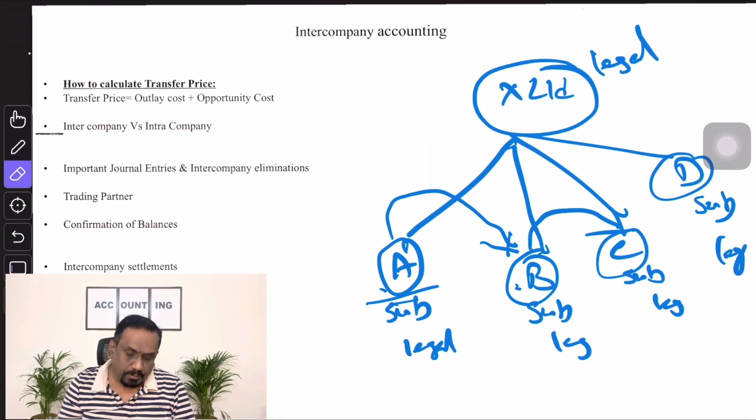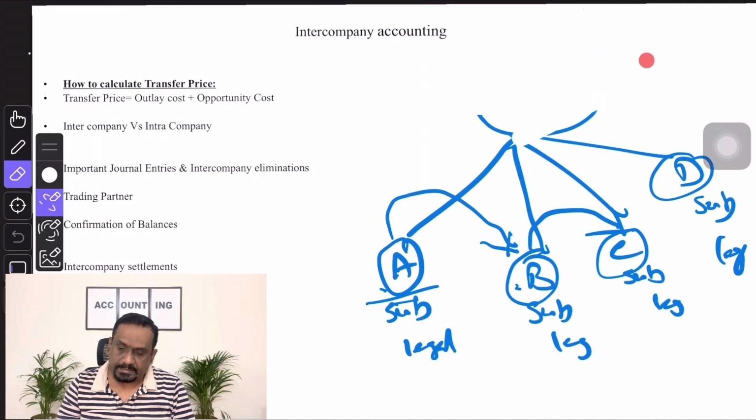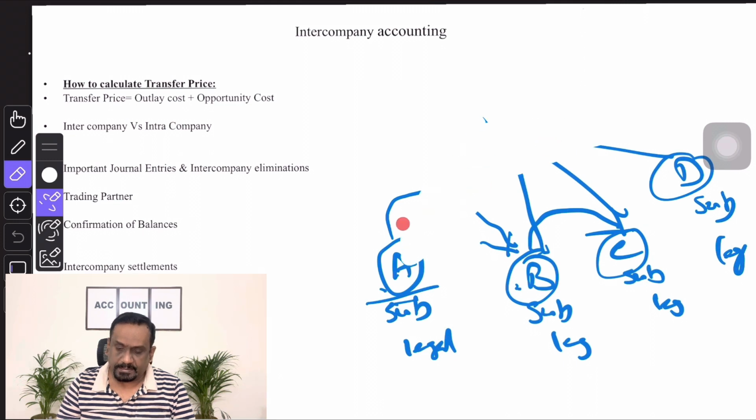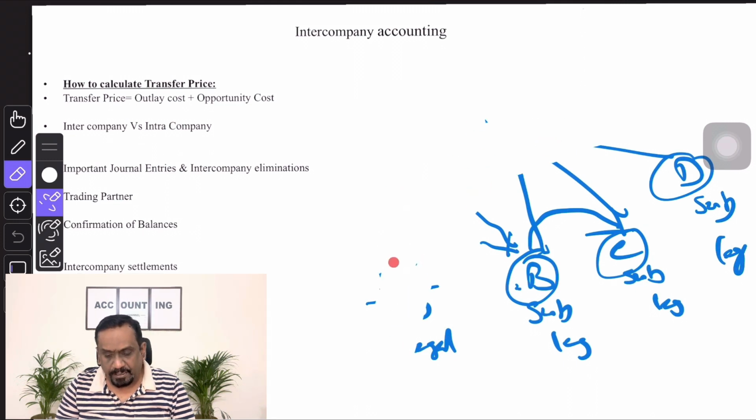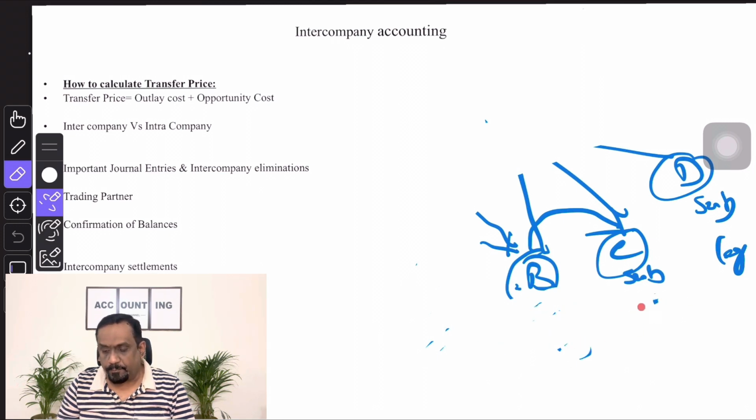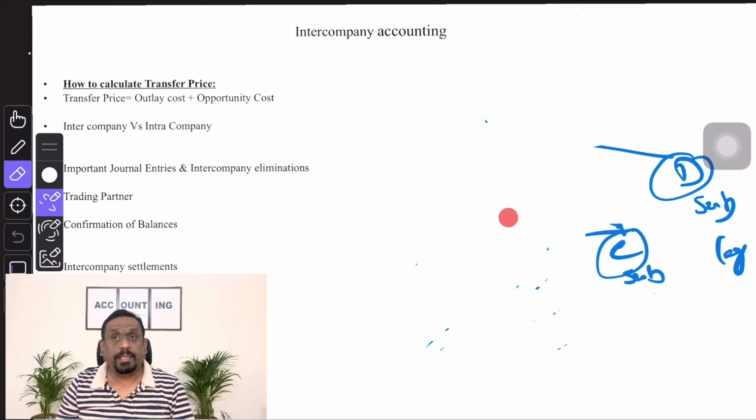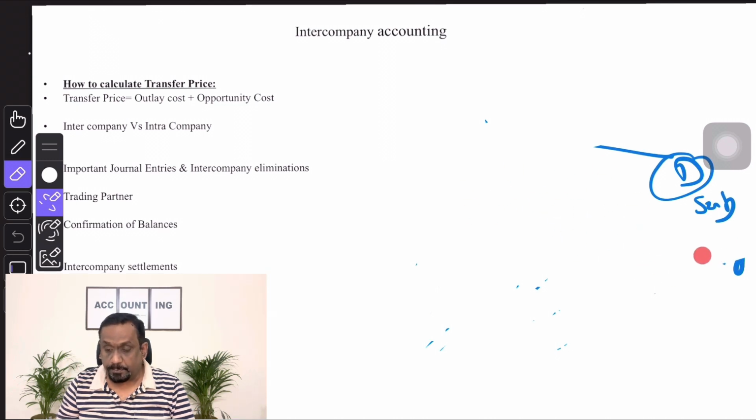Let us talk about confirmation of balances. What do you mean by confirmation of balances? This is applicable even in our regular day-to-day customer related balances.